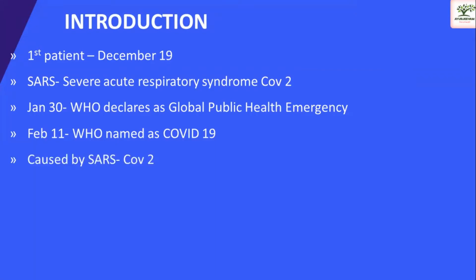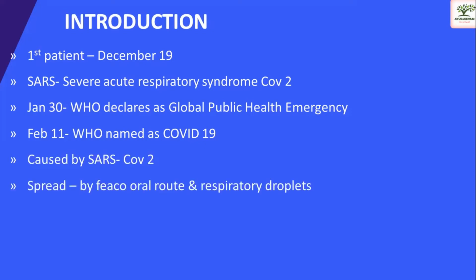It is caused by SARS-CoV-2, and the spread is by fecal route and respiratory droplets. Among these, respiratory droplets are the common form of COVID-19 spread, where 3 to 6 feet is the area in which the virus can survive and spread the infection to others. It can survive in the environment for 24 hours on different surfaces. Its incubation period is about 2 to 14 days. That's why the quarantine period is 14 days.